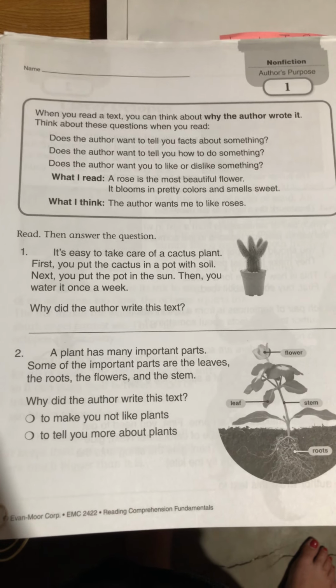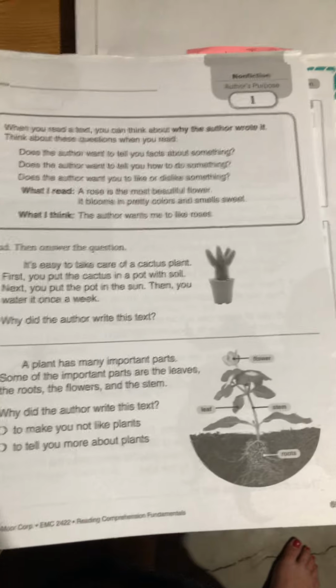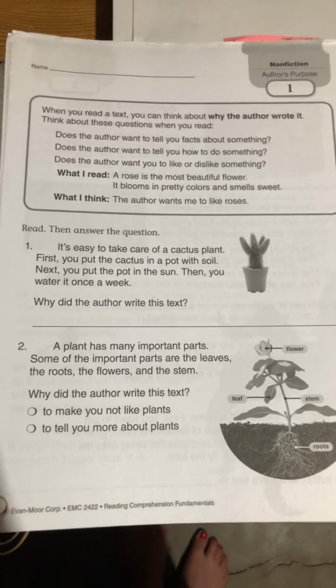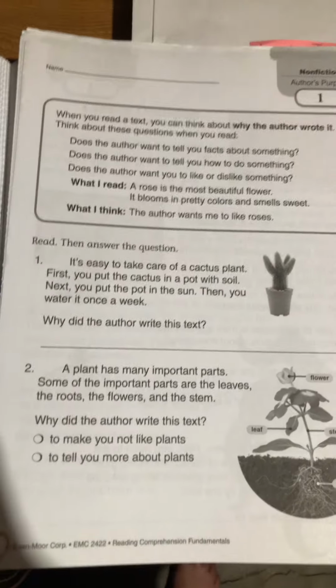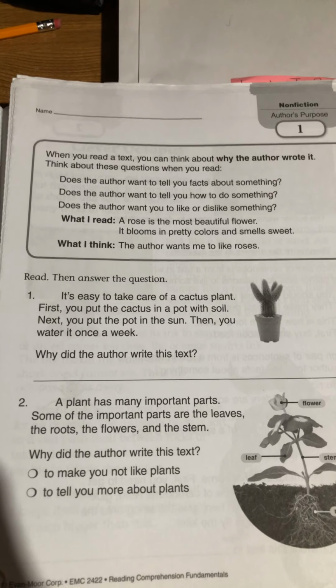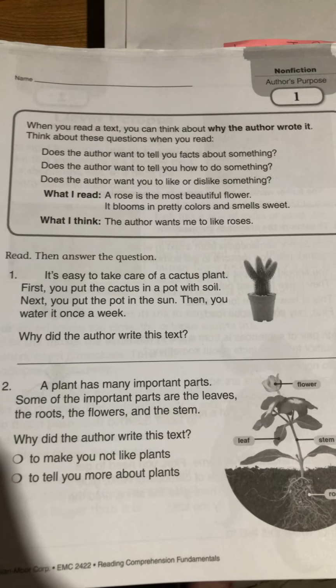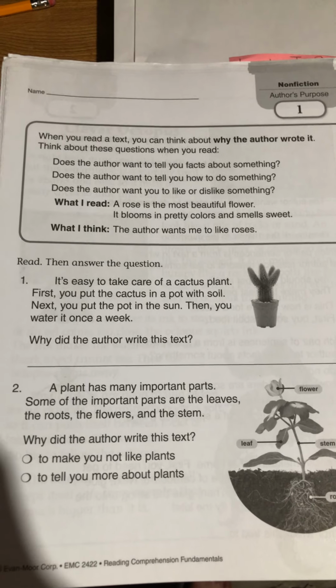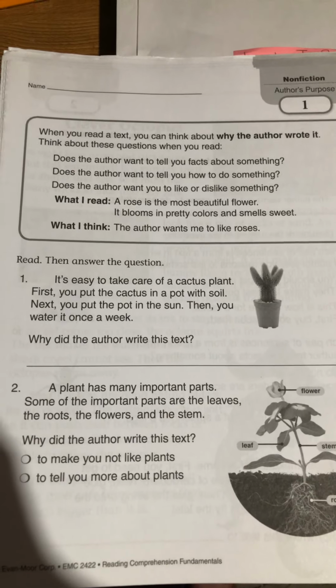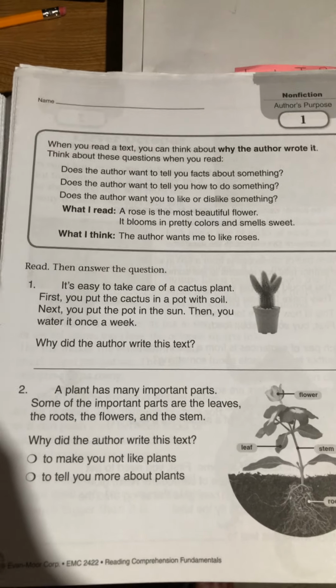Does the author want to tell you facts about something or give you information? That's the information we talked about. Does the author want to tell you how to do something? Does the author want you to like or dislike something? So that would be that persuasion.